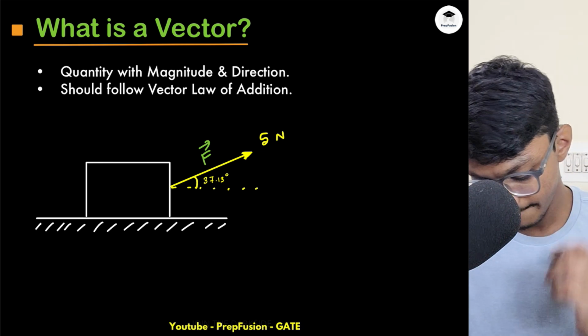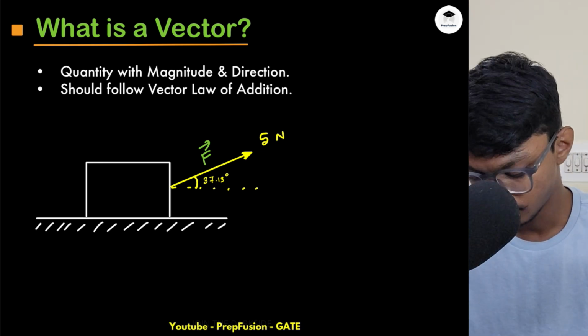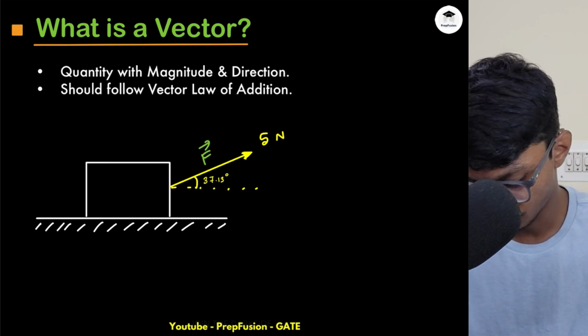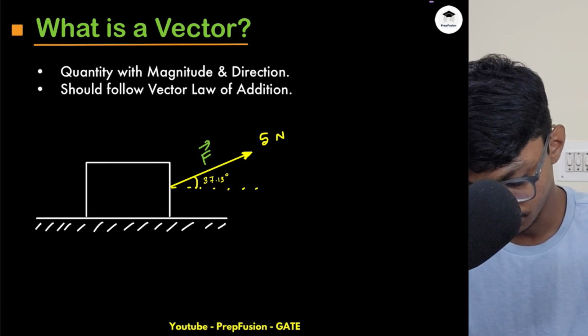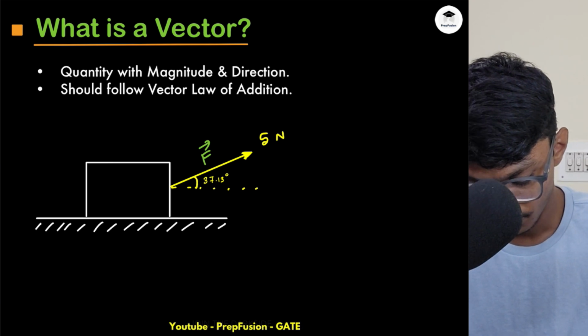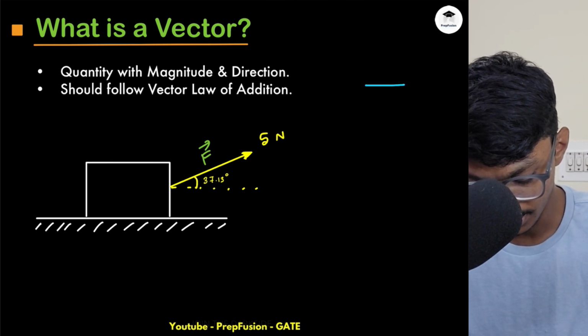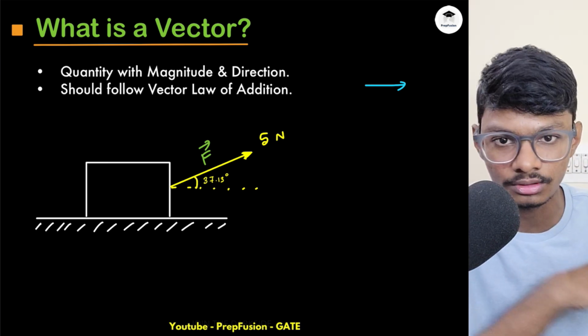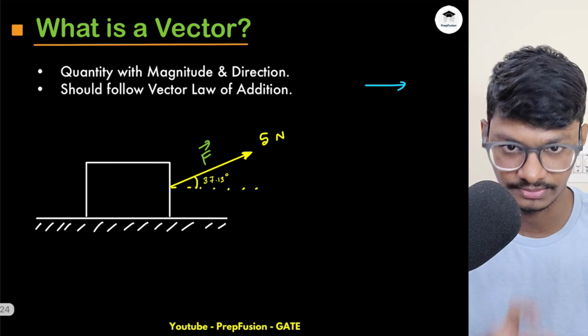Let's say I have a force in the x direction. If you already know i cap, that's fine, we will study i cap later on, but just for the sake of it, I'm explaining with one example.